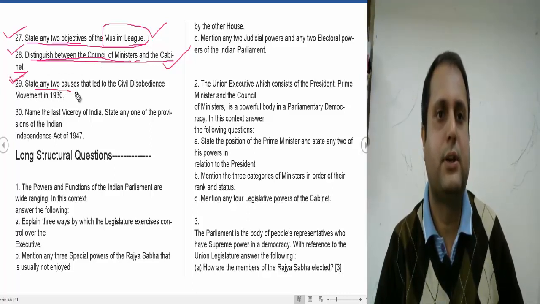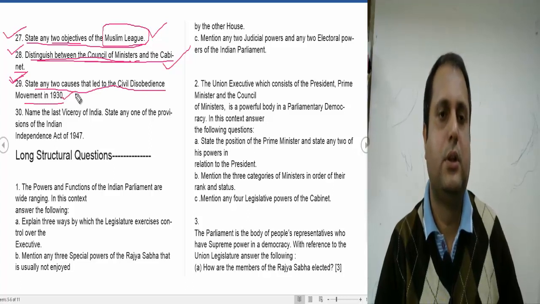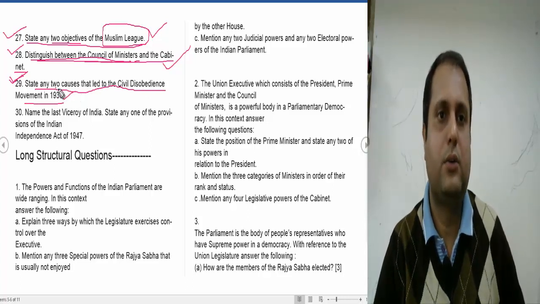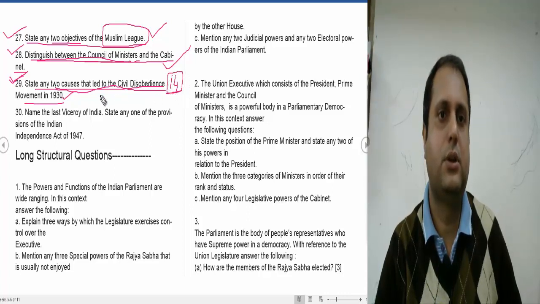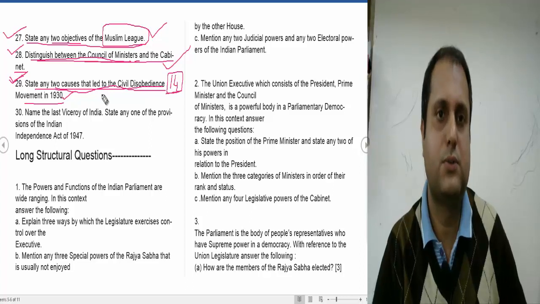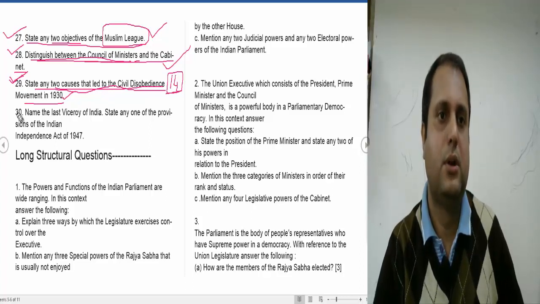29. State any 2 causes which led to the Civil Disobedience Movement of 1930. You have to write down the 2 causes. It is the 14 points which were given to Lord Irwin by Mahatma Gandhi. It was rejected, so it was the most important cause for the Civil Disobedience Movement.